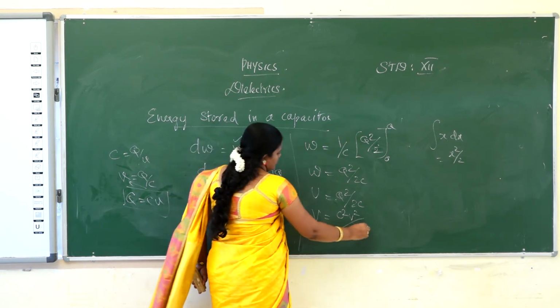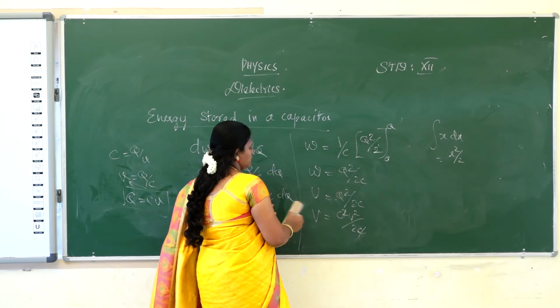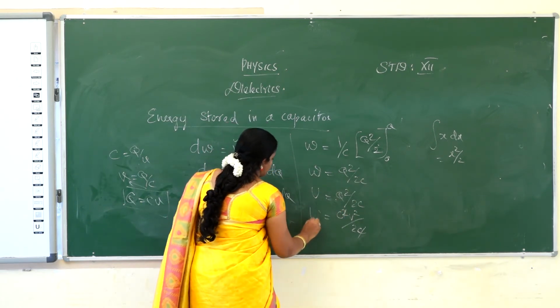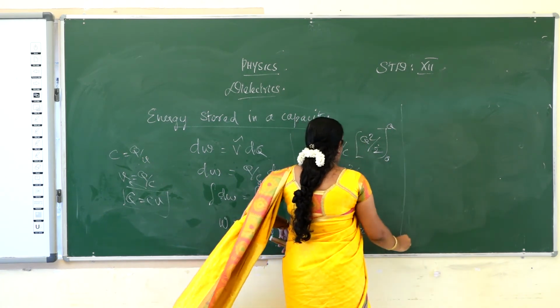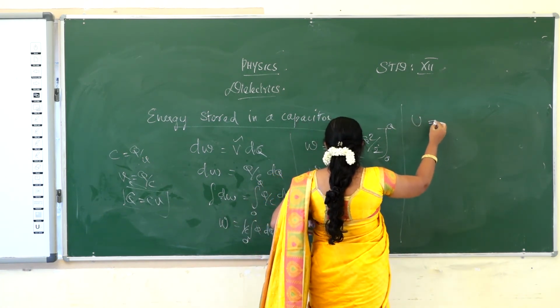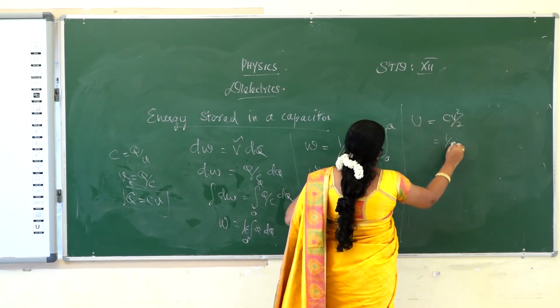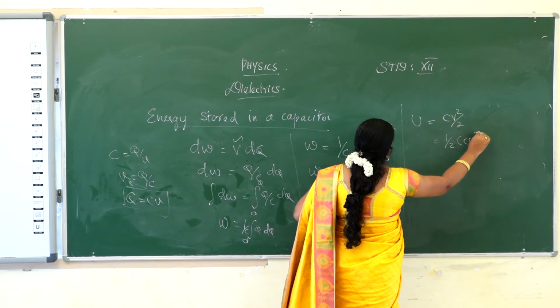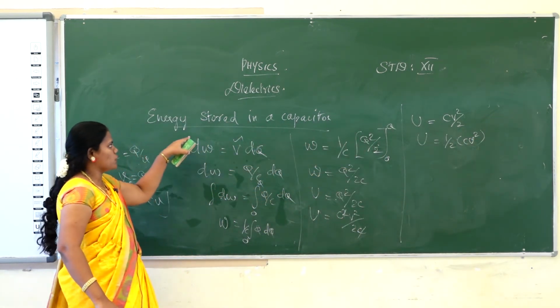So C cancels, and we get CV square by 2. Energy U is equal to half into CV square. That is the energy stored in a capacitor.